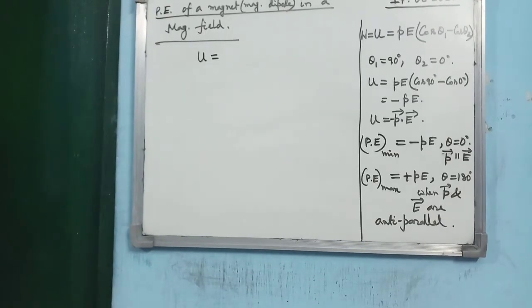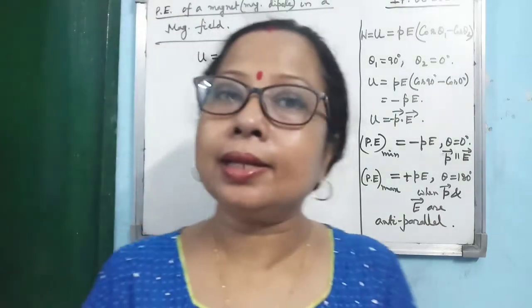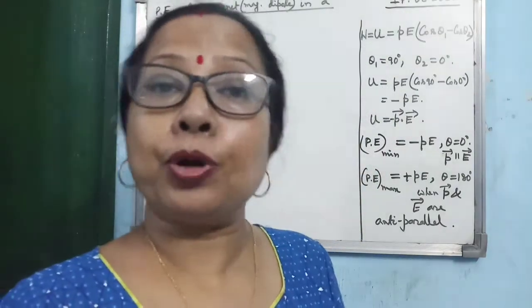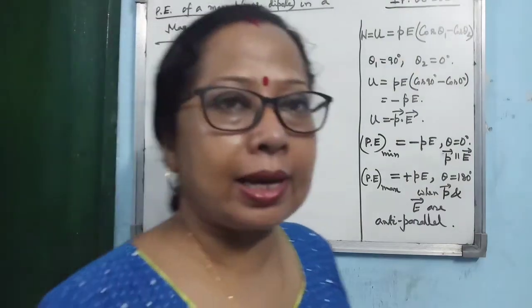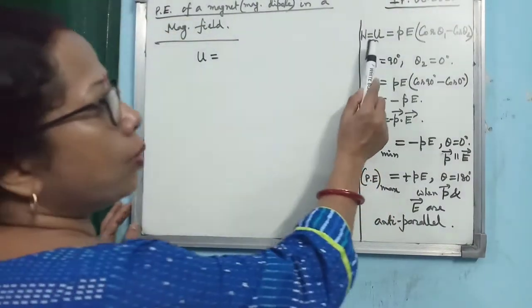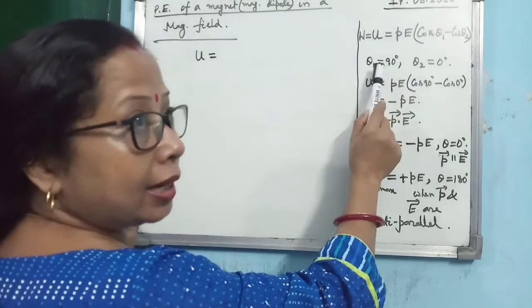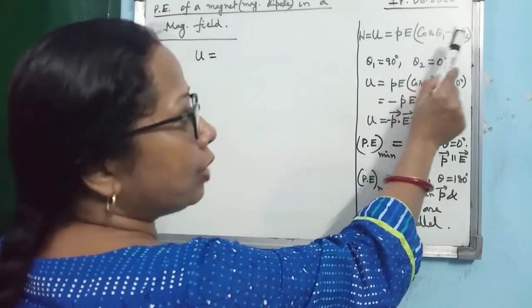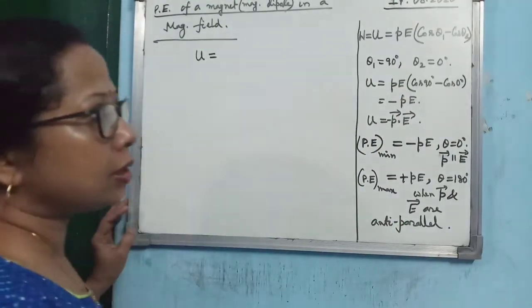Next is, as we know, when we place an electric dipole in a uniform electric field, then it possesses some potential energy. This derivation we have already done, and we have got the work done to rotate the dipole from an angle theta 1 to an angle theta 2, given by PE (cos theta 1 minus cos theta 2).